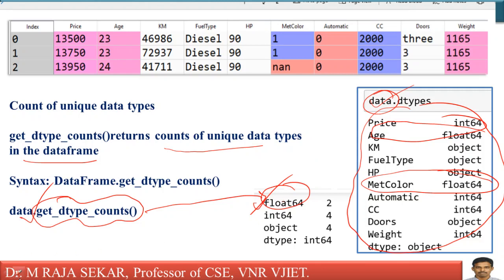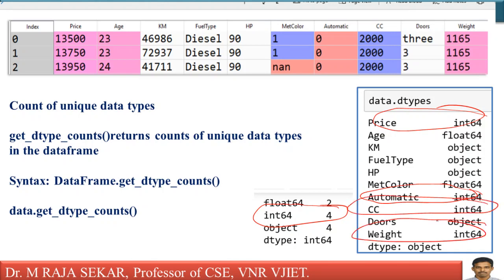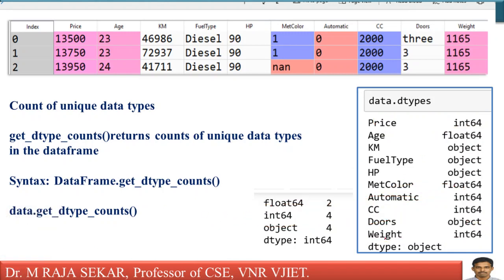What about int64? get_dtype_counts will give int64 as 4. How am I getting that? Just see, this is the first int64, this is the second int64, the third int64, and the fourth int64. Therefore, you are getting int64 as 4. What about object? Object is also a data type.